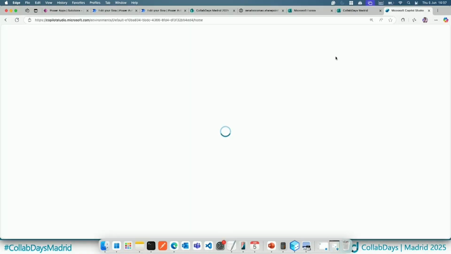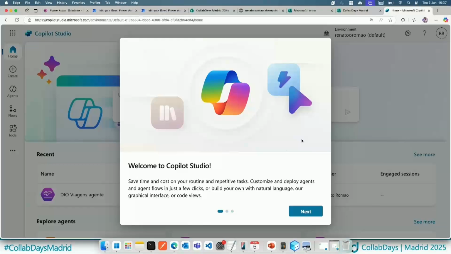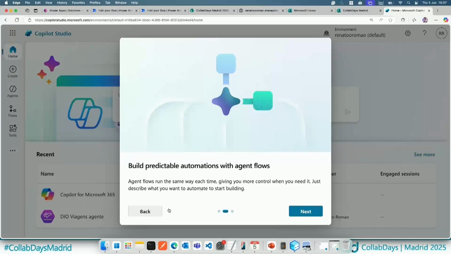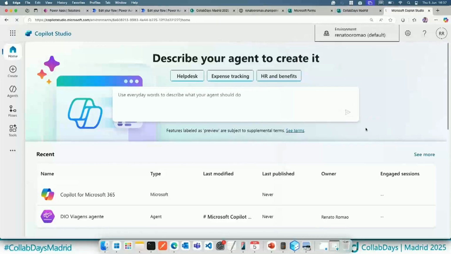But be careful with the environment that you are using. So in this case, I'm using Renato Romão's environment. So I need to switch to a different environment as well. So I'm using the default one. Let me switch the environment.